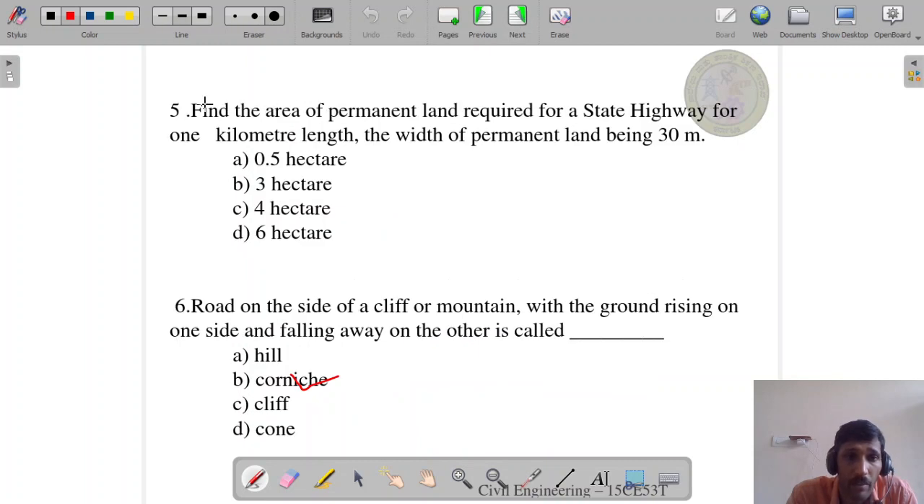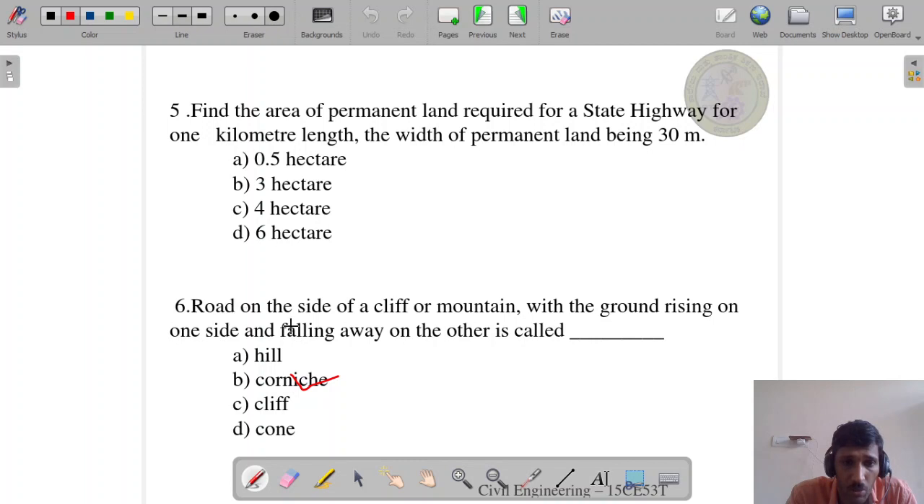Next, question number 5. Find the area of permanent land required for a state highway for 1 kilometer length, with the width of permanent land being 30 meter. Option A, B, C, D, which is the correct answer? By multiplying 1000 into 30 meter, we will get 30,000. Then it becomes 3 hectare.